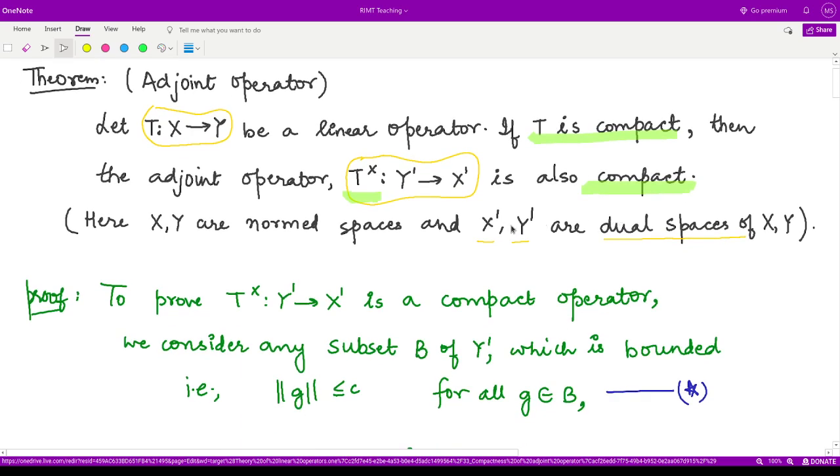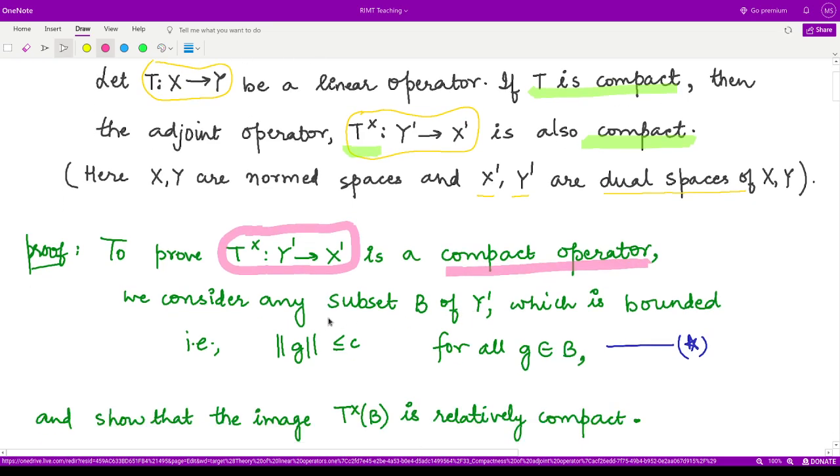Now we have to prove here that this operator T cross, which is defined on the dual spaces, is a compact operator. So that means if we consider any bounded subset B of the domain space Y', which is the dual space of Y, then we show that the image T cross B is relatively compact. So this is according to the definition for compactness. This is what we are trying to prove here.